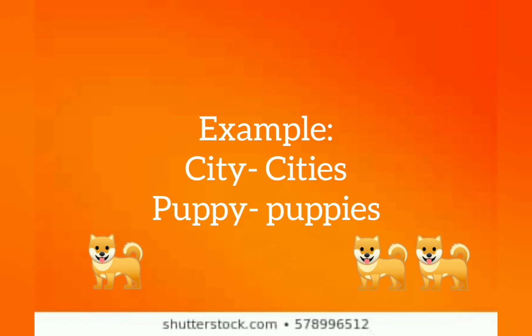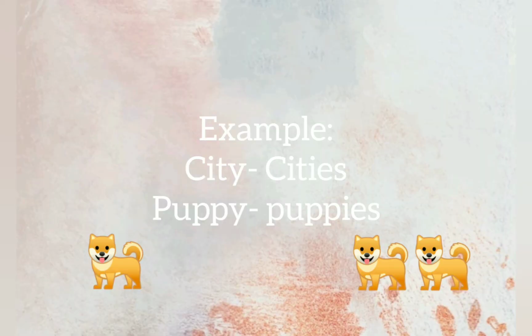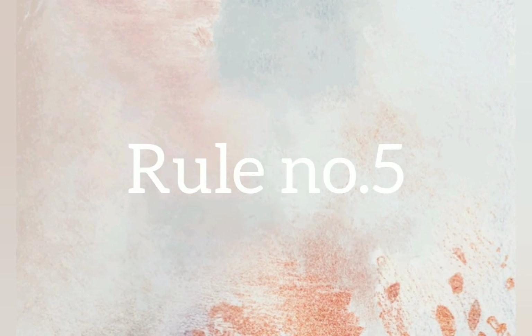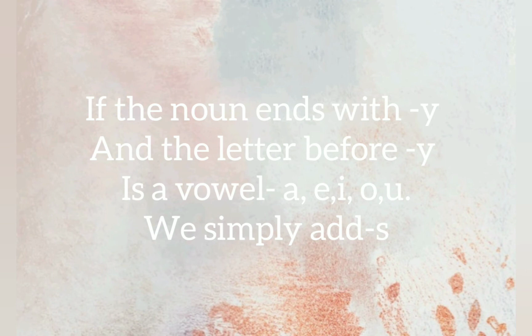So the answer will be cities. One more example, puppy, P-U-P-P-Y. The letter before Y is the consonant P, isn't it? So we have to write puppies.